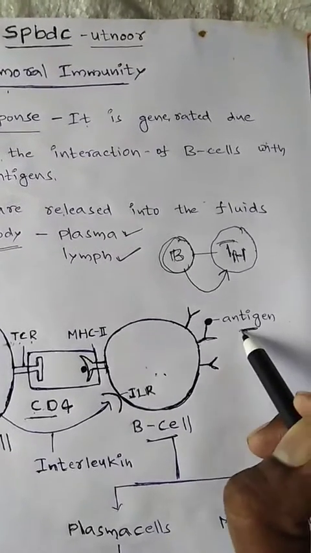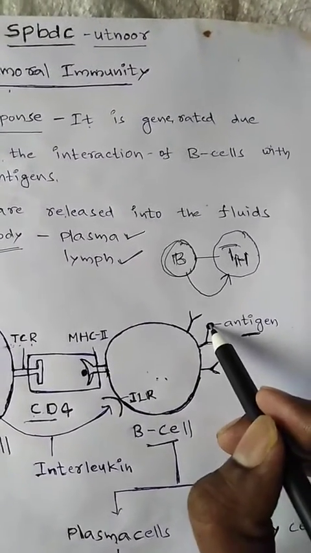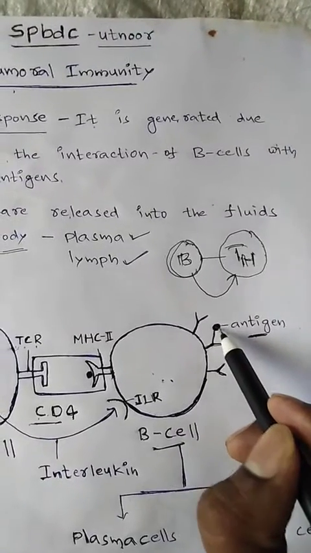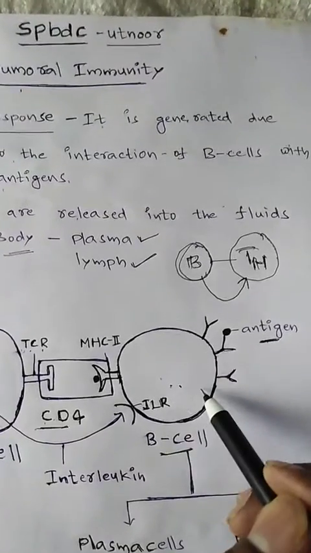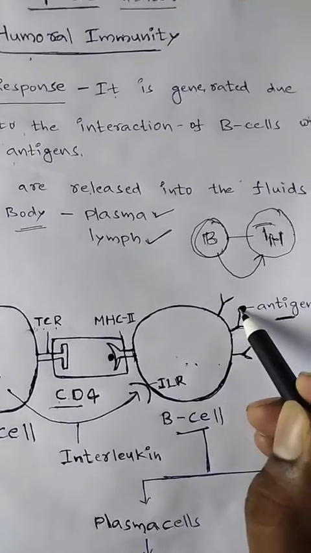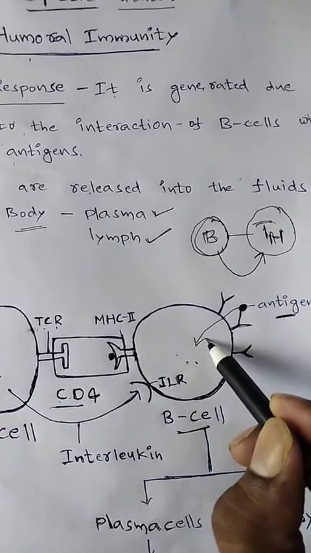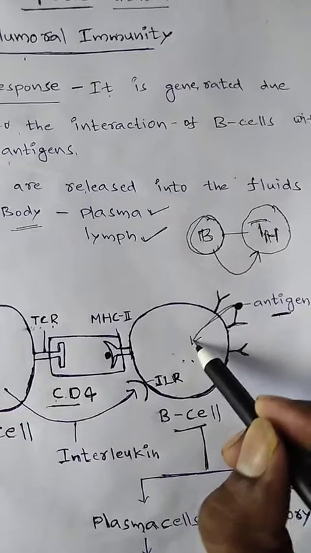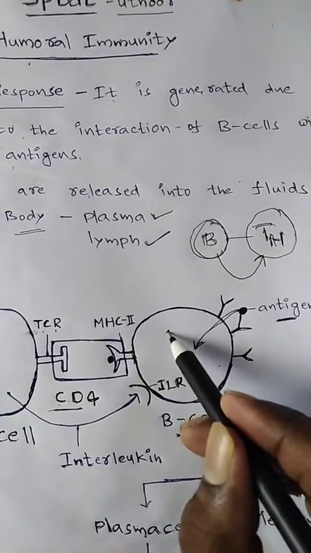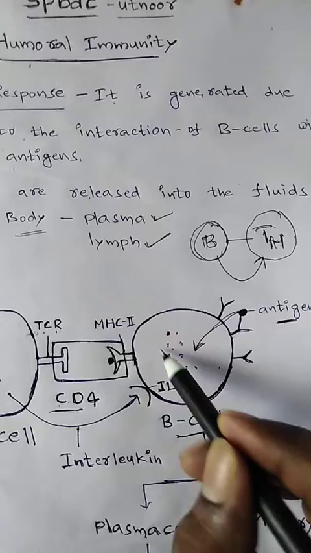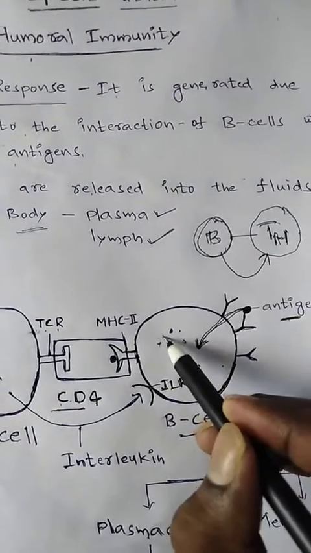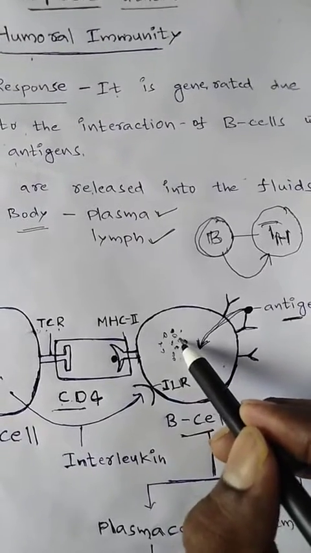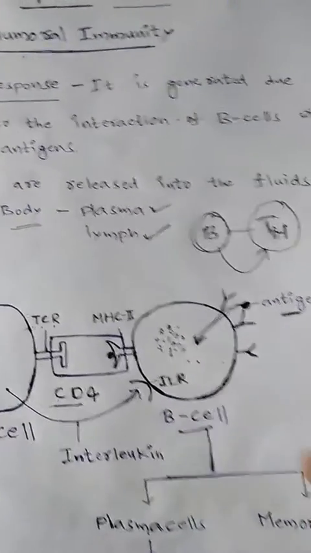Then the B cell takes the antigen inside and divides it into fragments. Fragments means small pieces of the antigen.